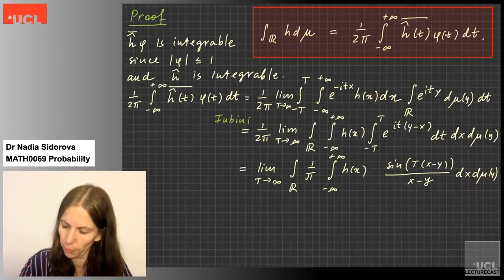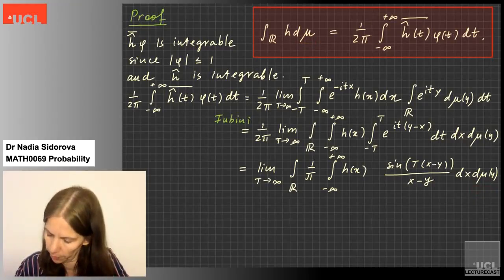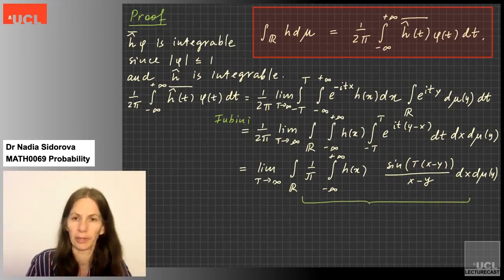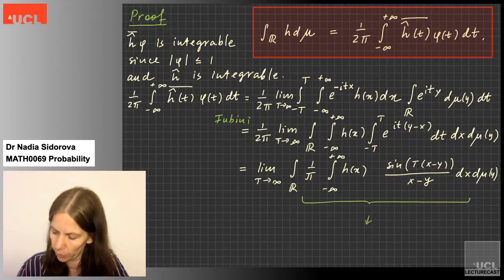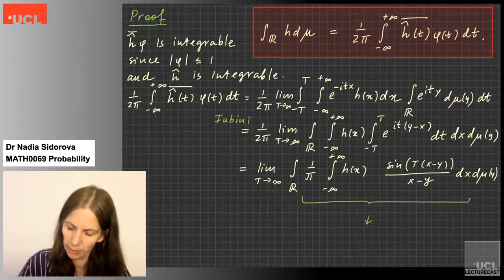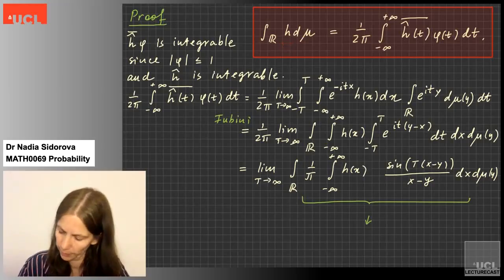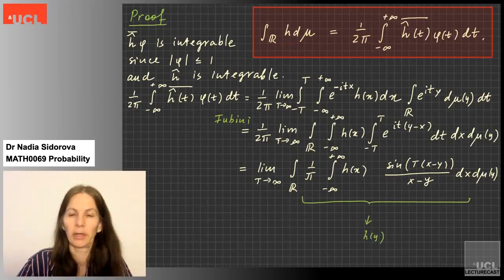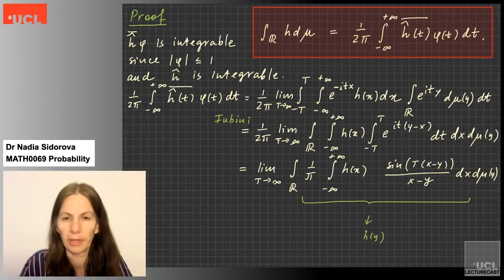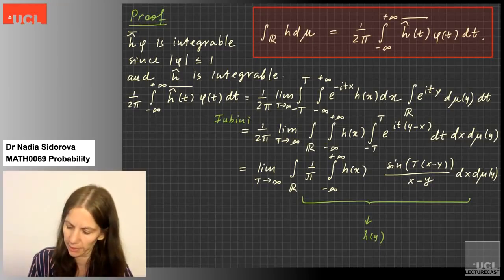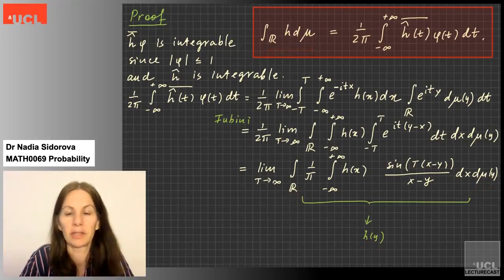So if only I could prove that this function here converges to this function h, so h of y, in a nice way so that I can use the dominated convergence theorem, then I could simply say that the integrals converge to the integral of h with respect to d mu as stands here.